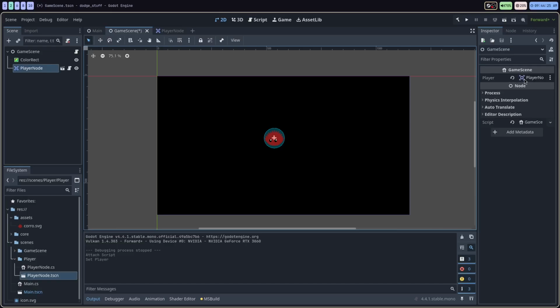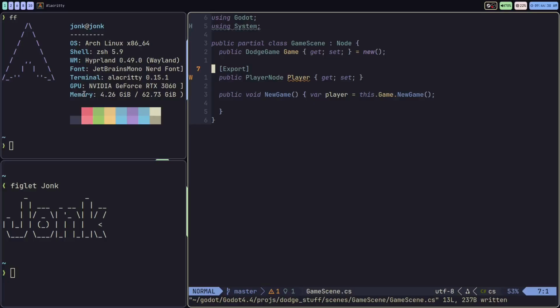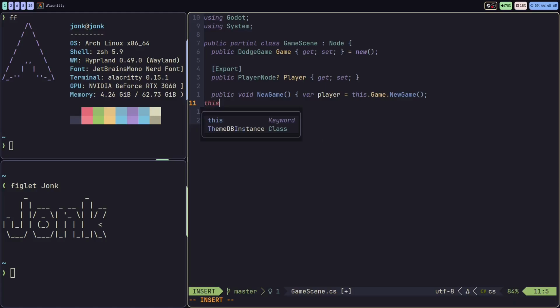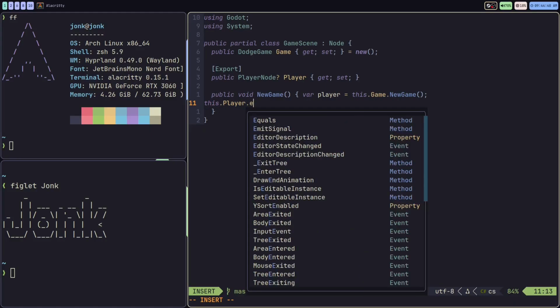I'm going to drag the player node over, click it in like that. Now we have access to it in the code. I'm going to have to set this to show that this could be nullable. So now when we click the new game button, we're going to be setting this dot player dot entity.